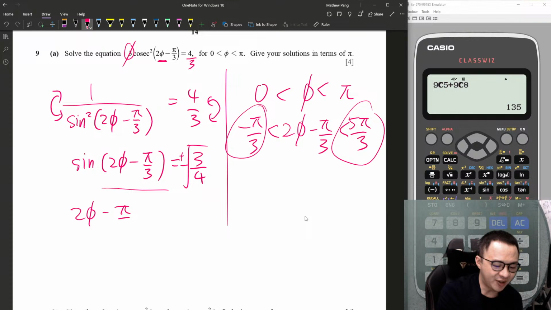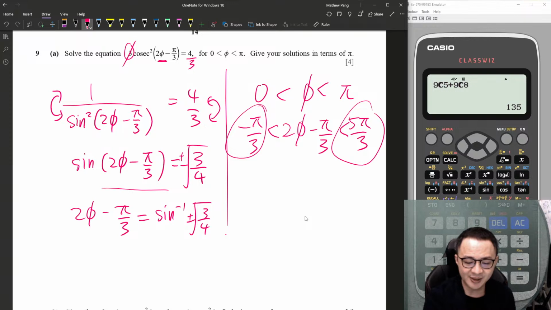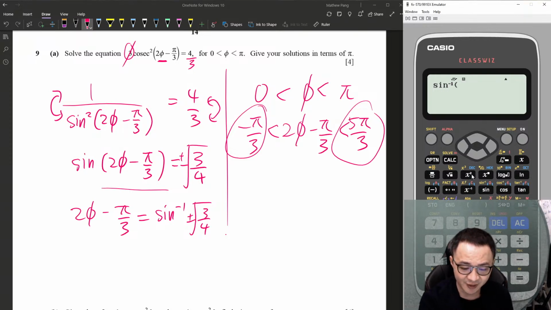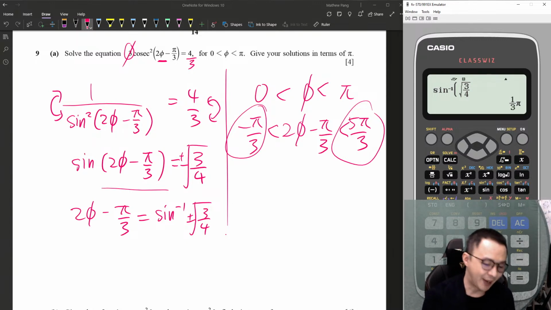Okay, then let's do it. Since I have positive and negative, I no need to find the reference angle. I just find the positive version first. Supposedly you actually need to do both lah, but it doesn't matter. I just find a reference angle first. Square root 3 over 4, so it's pi over 3.